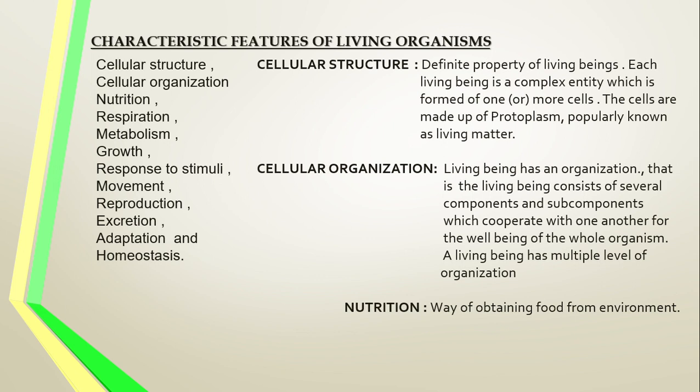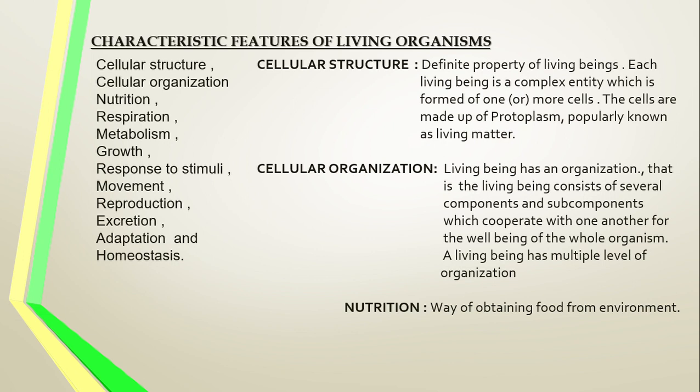Each tissue is made up of what? The cell. I already told you, the cell is the basic unit of the body. Structurally and functionally similar cell groups form the tissue. Functionally similar tissues form the organ. Functionally similar organs form the organ system. So the cell, tissue, organ and organ system cooperate with one another.